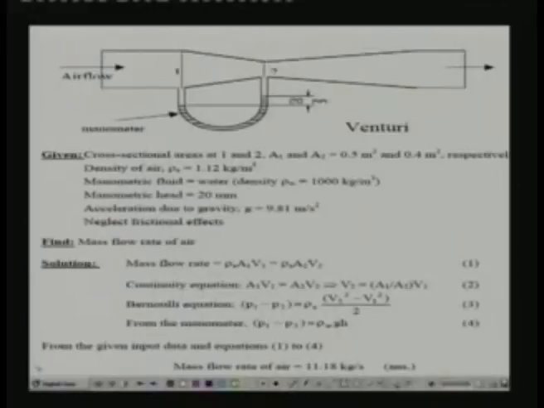So this is an application of Bernoulli equation to a venturi. Now what is a venturi? Venturi is a device for measuring flow rate. So basically normally it is used for measuring air flow rate or water flow rate.